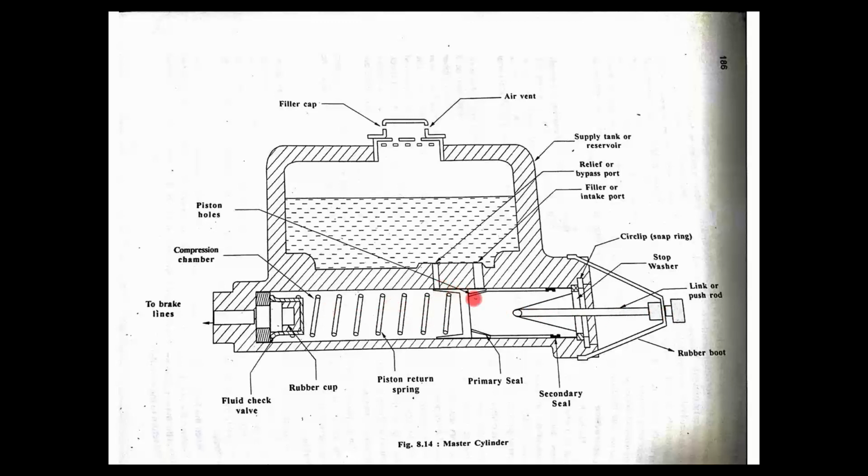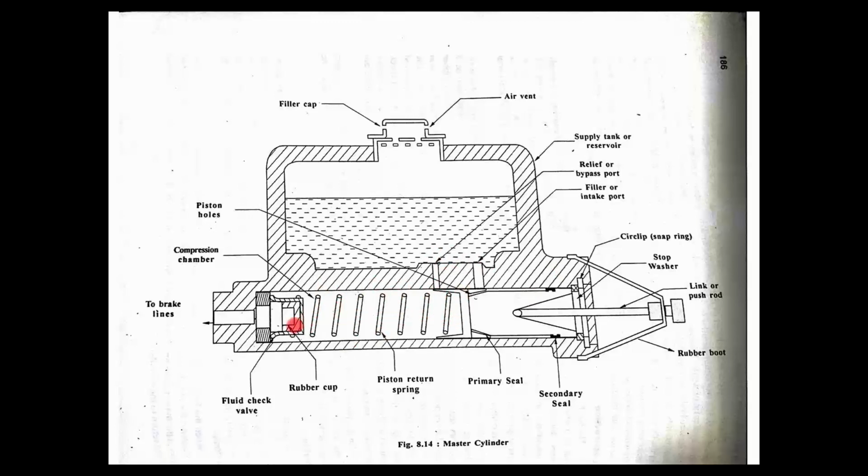Here this is the inlet valve. Oil can move here. Initially this will be completely filled with oil. As this primary seal keeps moving, when it reaches this point, oil cannot move from the reservoir into the cylinder. So the inlet valve will be completely closed. Further, when you pressurize, the pressure of the oil increases here.